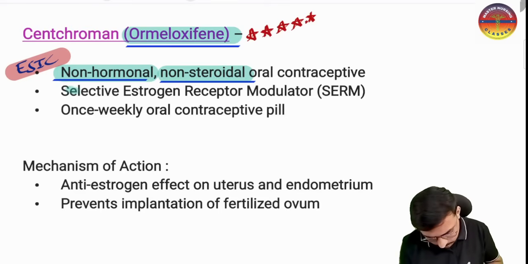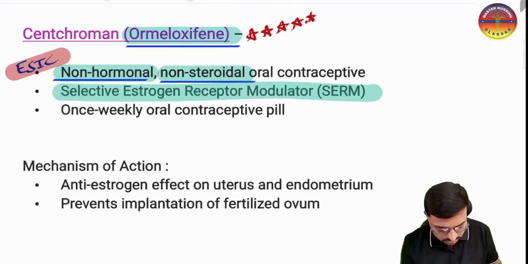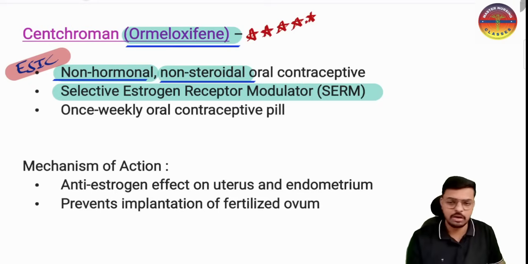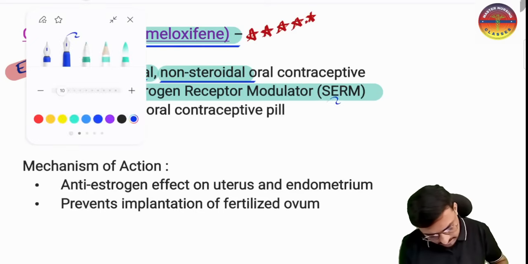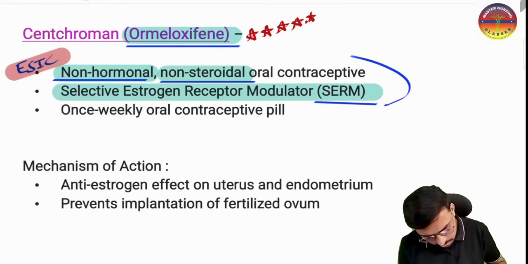Very importantly, this is a selective estrogen receptor modulator, a SERM. There are other drugs also, like tamoxifen citrate and raloxifene citrate, which also come in the category of selective estrogen receptor modulators.